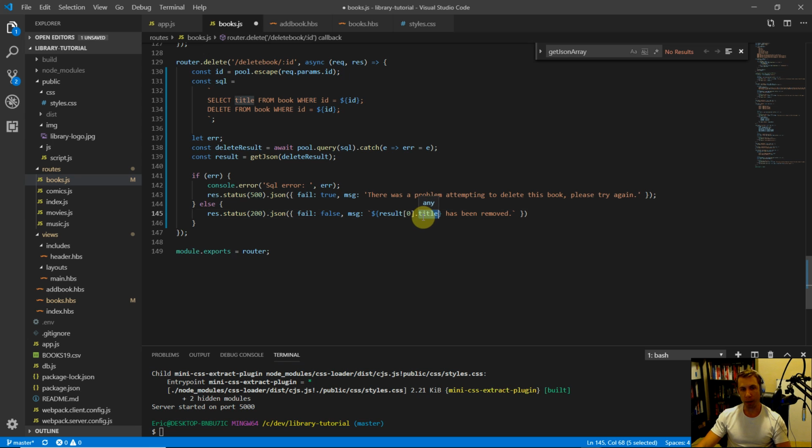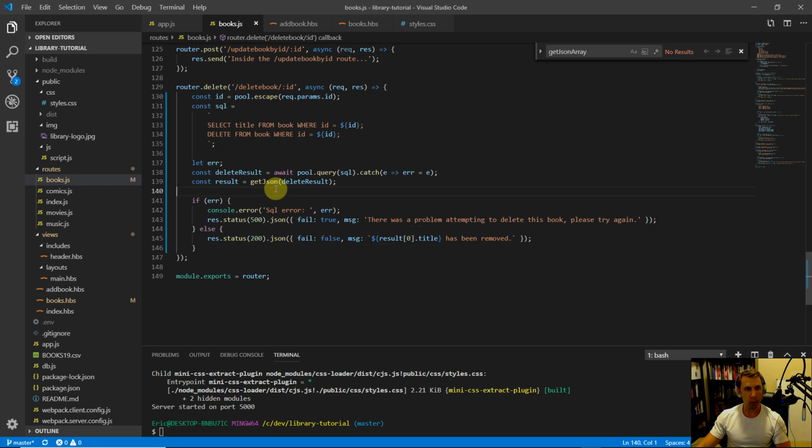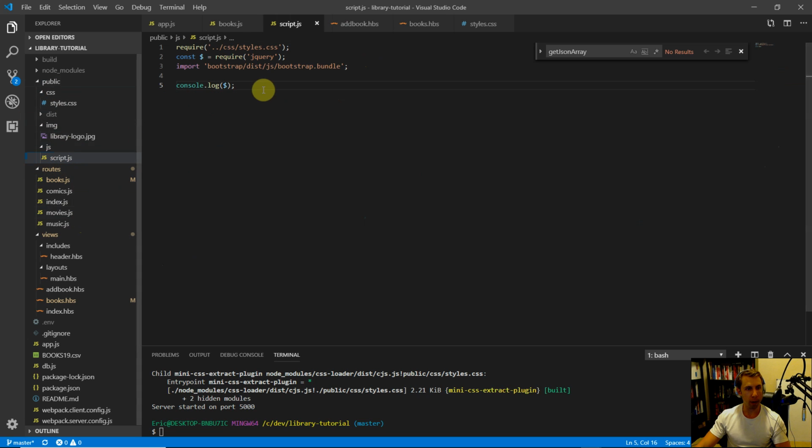This way we can pass back to the front end the title of the book that has been removed, and in later videos we'll look at how to display these messages to the screen to let our users know exactly what happened. Next, we need to look at the script file. Over here in our public JS, we should have this script file that we haven't touched in a while. Let's come down here under the console log, and we need to add some stuff to remove a book.